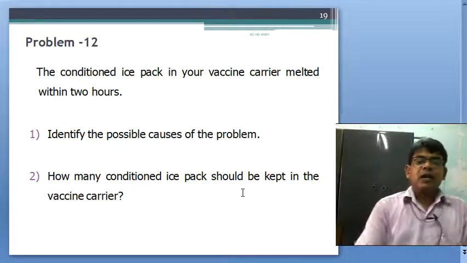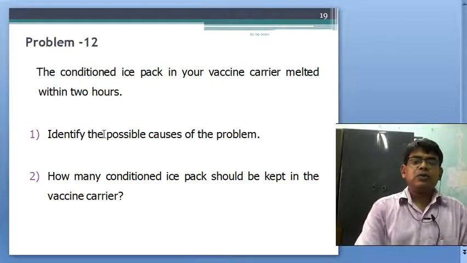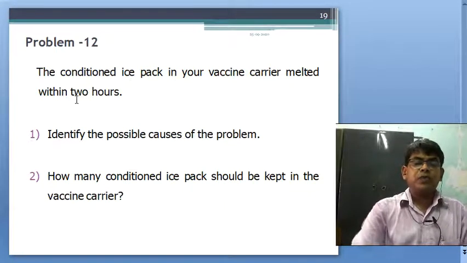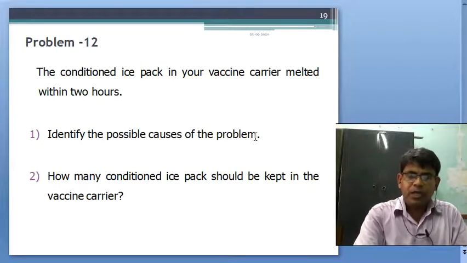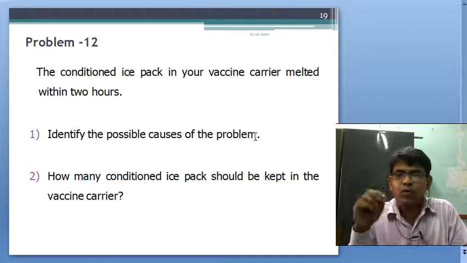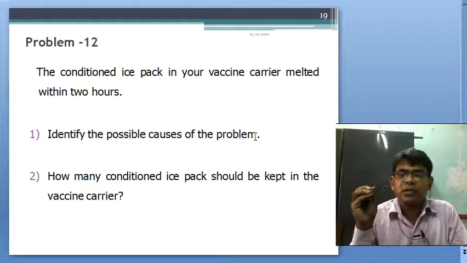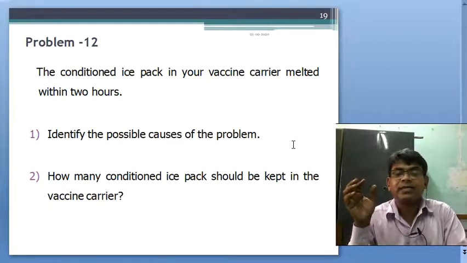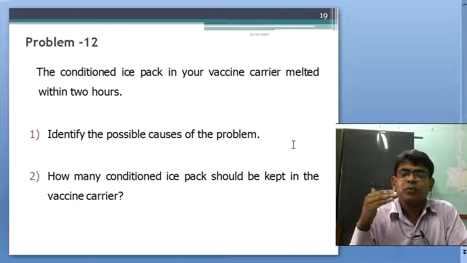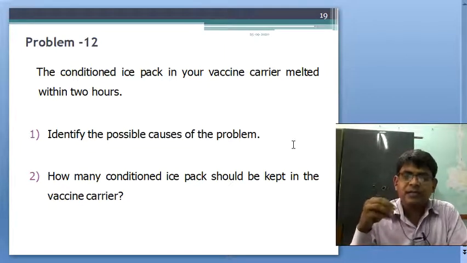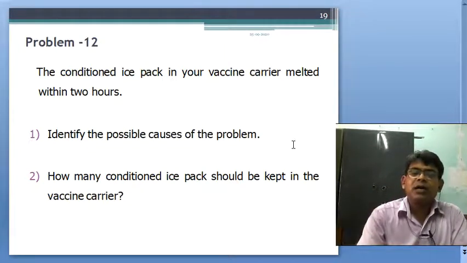Okay, fine. So, within 2 hours, identify the possible cause of the problem. In a vaccine carrier, we can carry the vaccine for 6 to 8 hours, that is for one session from the main site to the outreach session.